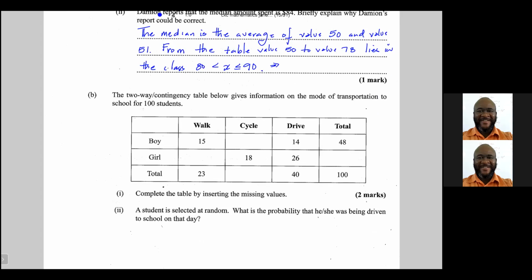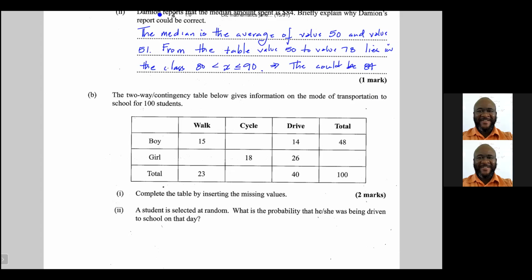Therefore, the median could be 84. Well, it's only 1 mark, so I guess you probably don't have to say a lot. It could have been said maybe a little bit better, but essentially, this is the reason for 1 mark.